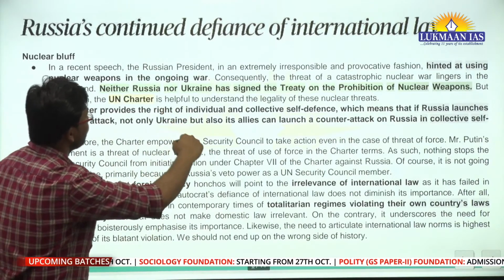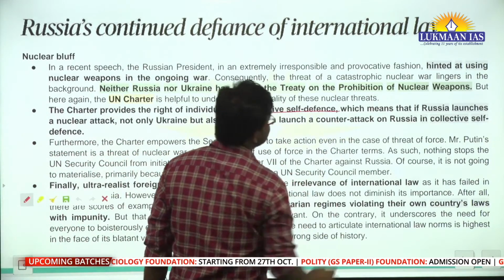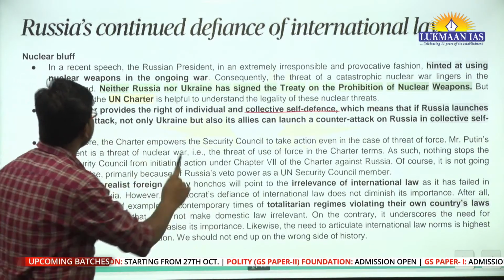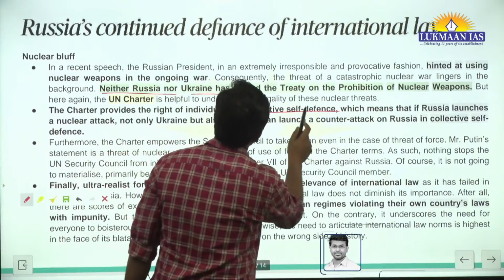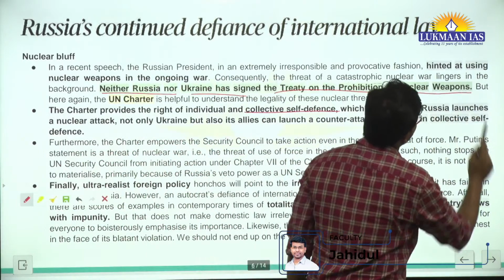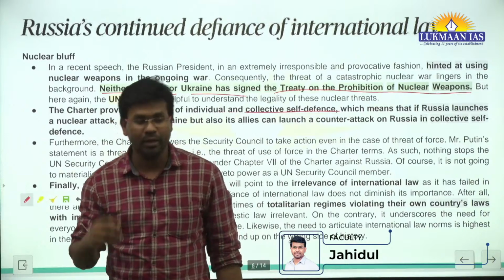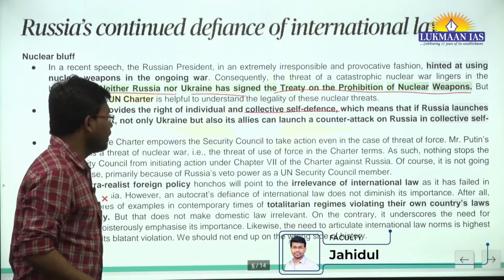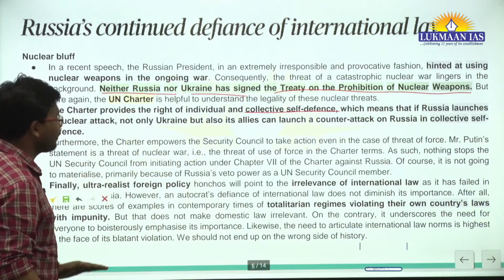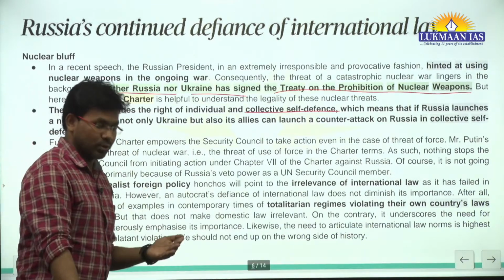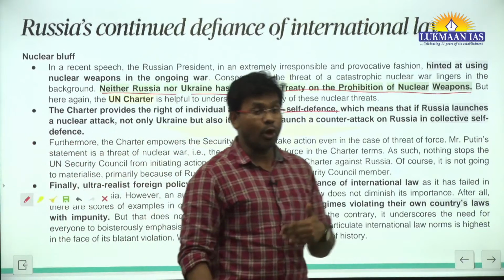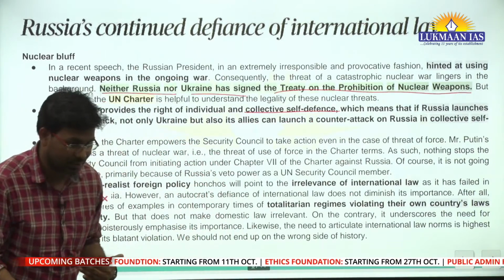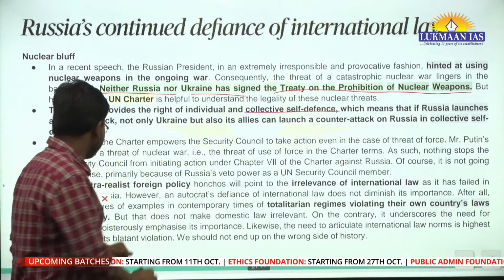Now, we have understood about self-defense and collective self-defense. And I have already talked about how neither Russia nor Ukraine has signed the Treaty on the Prohibition of Nuclear Weapons, which is different from the Non-Proliferation Treaty. So at this point of time, the world is in chaos. People are not sure what to do, what not to do, but Russia is going ahead with these aggressive measures.